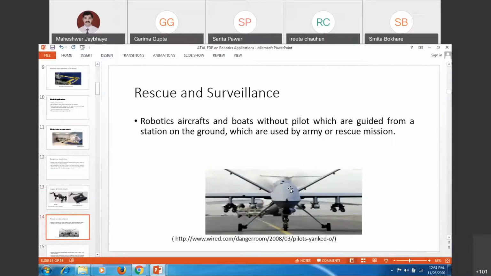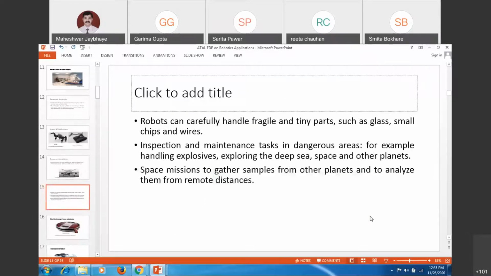Rescue and surveillance applications are also being used. You can define these as surveillance robots, aircraft and boats without a pilot, which are guided from a station. So you can guide them remotely with signals sent from the station, and they can be used for rescue missions. It can land at another location and you can rescue the people. Likewise, there are many advancements happening in the field of robotics.